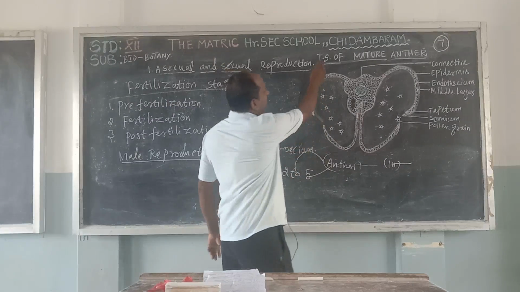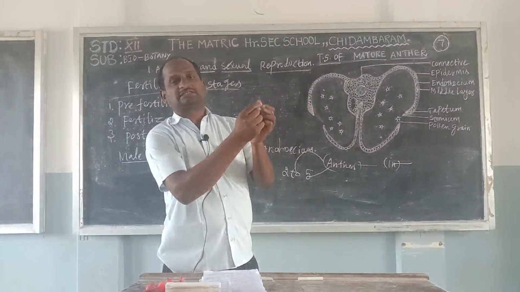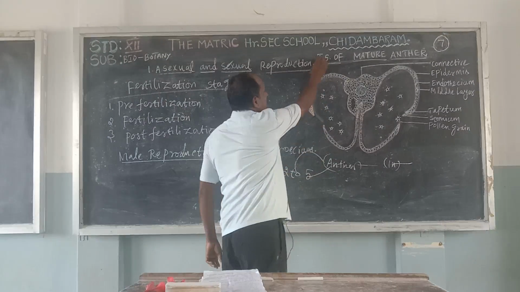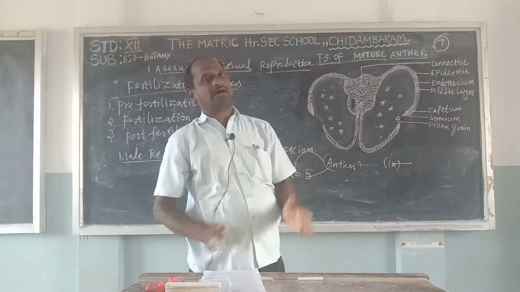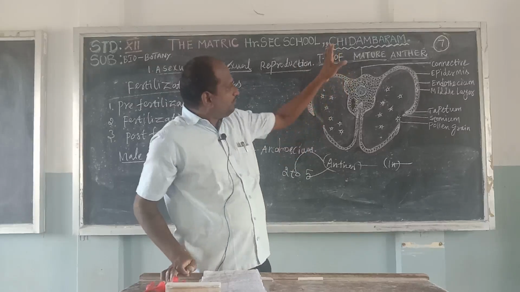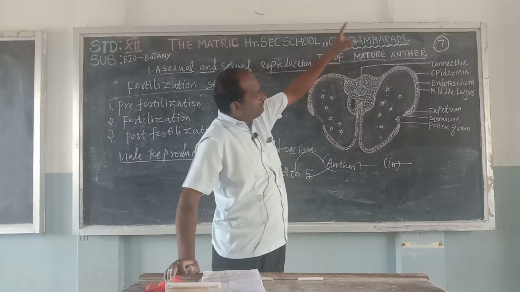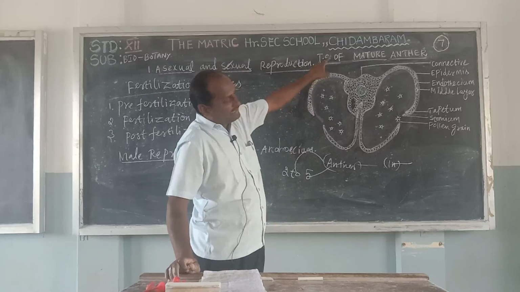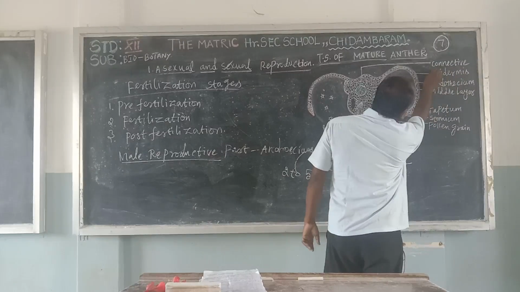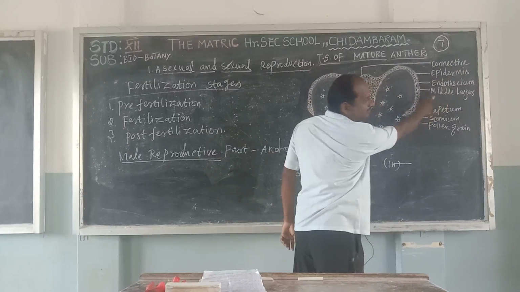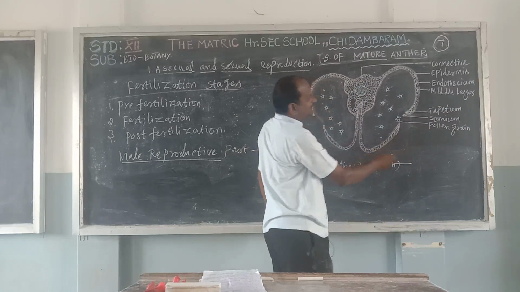The TS of a mature anther. TS means transverse section. If you take an anther and make a transverse section, you can study its inner parts in detail. The first one, some characters of the anther: connective, epidermis, endothecium, middle layer, tapetum, stomium, and the pollen grains.